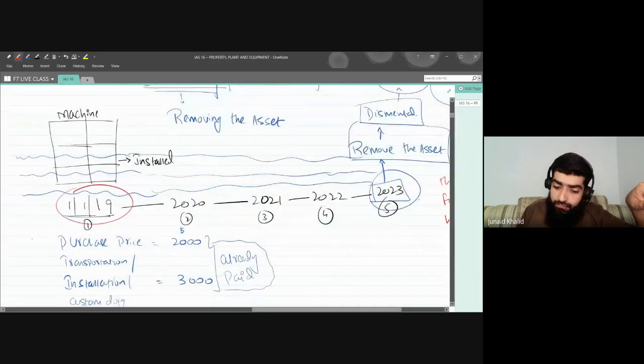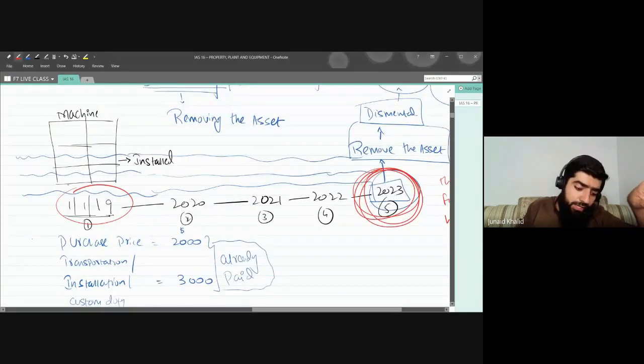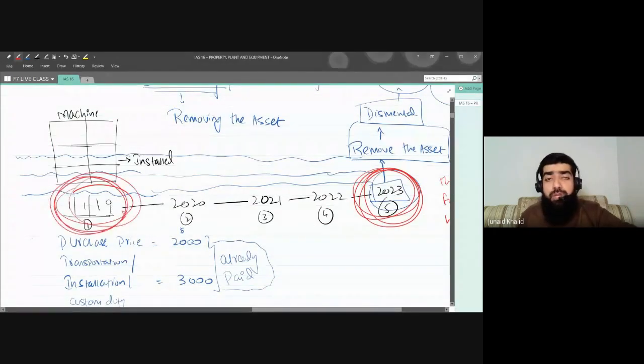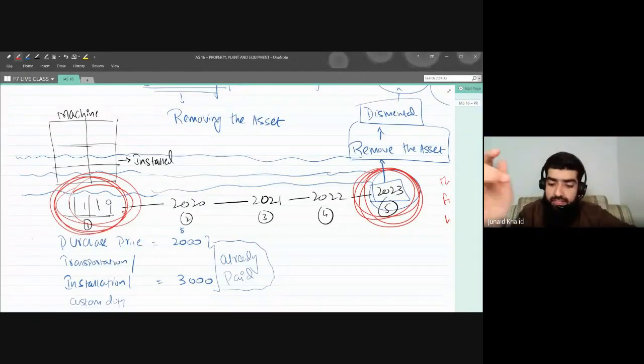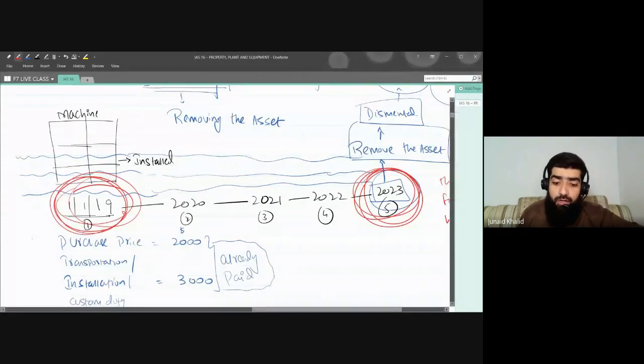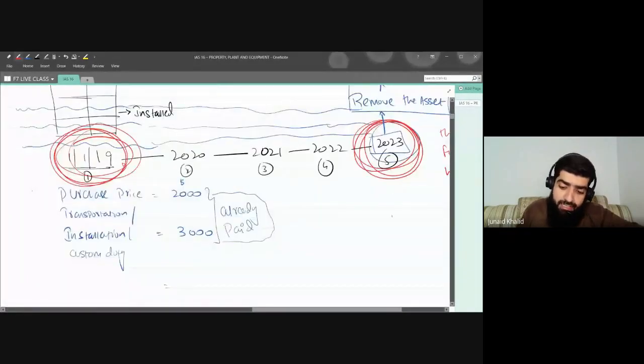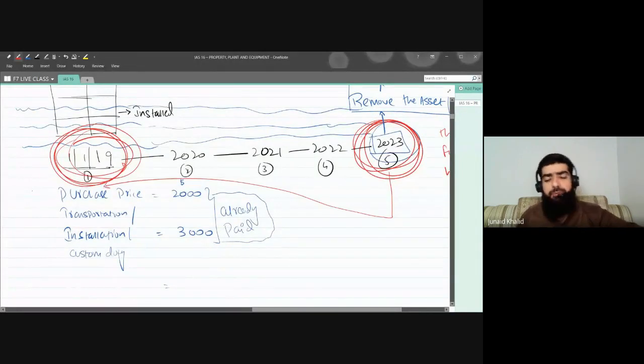It's a basic concept of the whole financial accounting, management and financial analysis, that we usually record that amount at its present value.